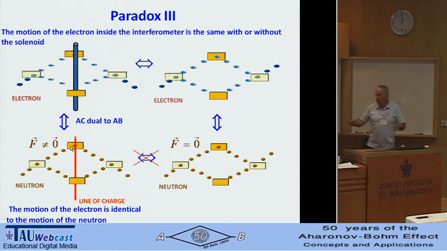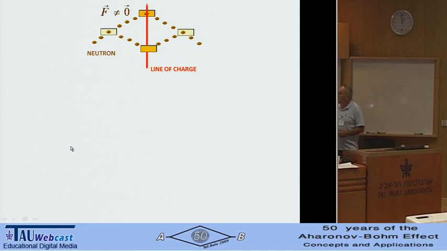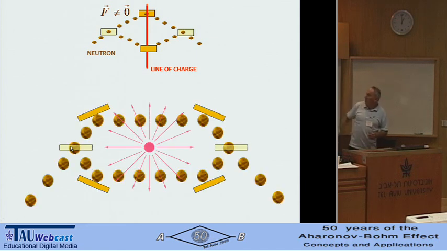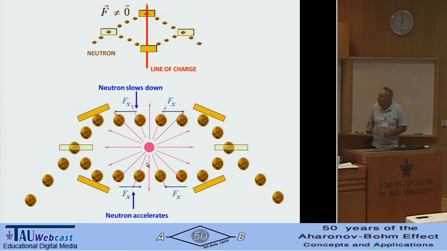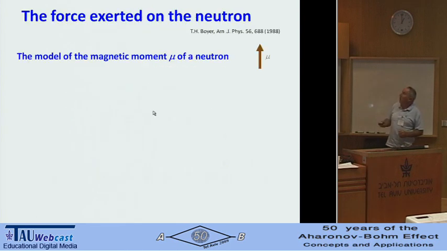Let's talk about this force. I just said that there is a force. Let's consider a somewhat similar configuration. Maybe it's easier to see how the force arises. The same story. This is a line of charge, and this is how a particle goes at different times. And the claim is that here we will have a force in this direction, and here we'll have a force in another direction. If we had the same on both sides, this would not change much. Again, there would be no identity. But what really happens is that we have a force here this way, and here we have a force in this way. How come? Here the neutron slows down, here it accelerates, and why?